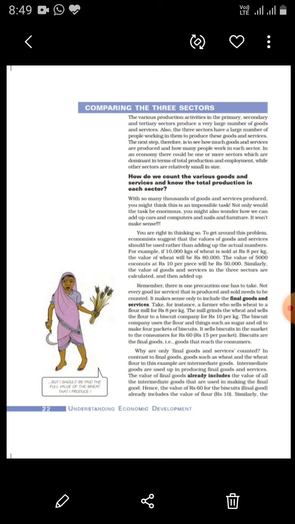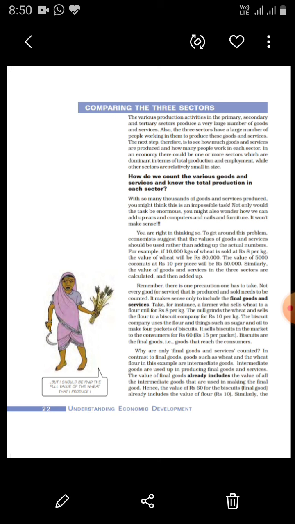Now, to get around this problem, economists suggest that the value of goods and services should be used rather than adding the actual numbers. Once again, I tell you, the values of goods and services should be added rather than using the actual numbers. One example is given in your book. Let us discuss that example only.